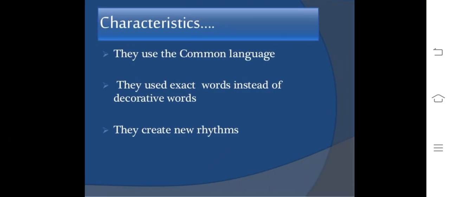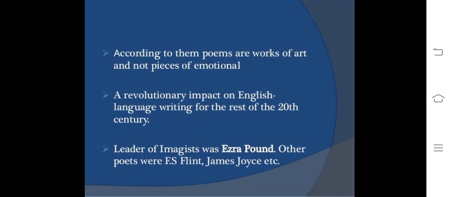The characteristics of Imagism were that they used common language, they used exact words instead of decorative words, and they created new rhythms. According to them, poems were works of art and not pieces of emotion. It had a revolutionary impact on English language writing for the rest of the 20th century.